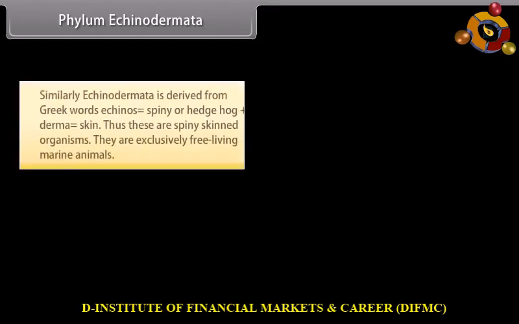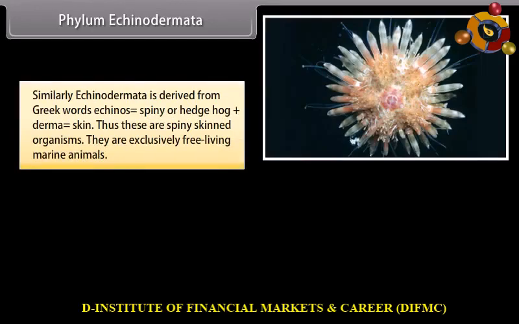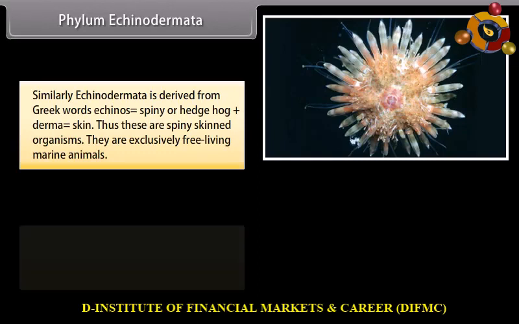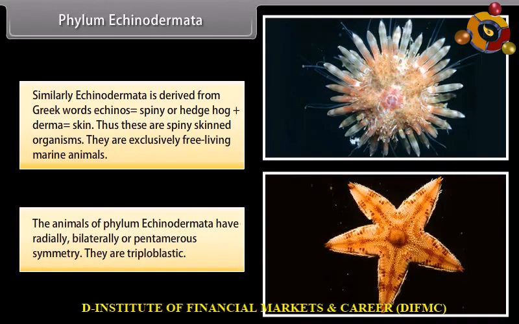Phylum Echinodermata. Similarly, Echinodermata is derived from Greek words echinos, which is spiny or hedgehog, plus derma, which is skin. Thus, these are spiny-skinned organisms. They are exclusively free-living marine animals. The animals of phylum Echinodermata have radially, bilaterally, or pentamerous symmetry. They are triploblastic.